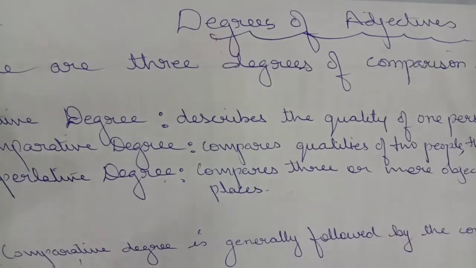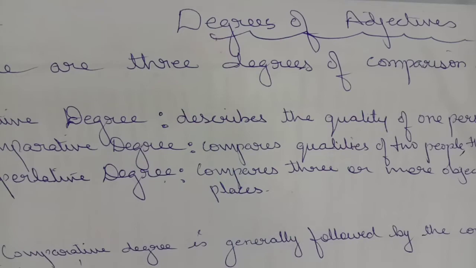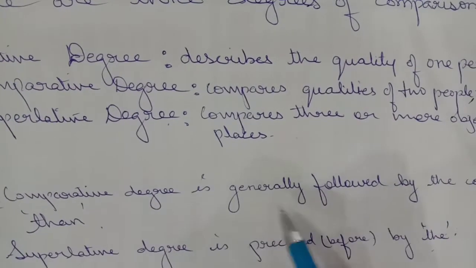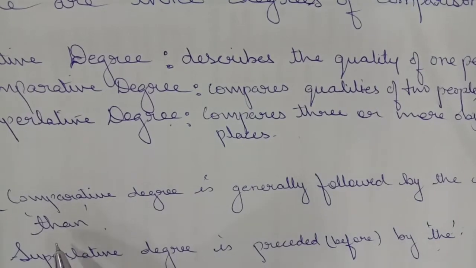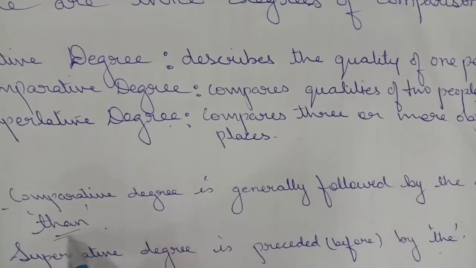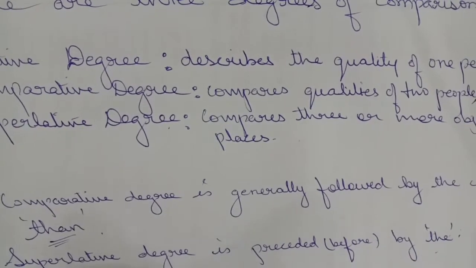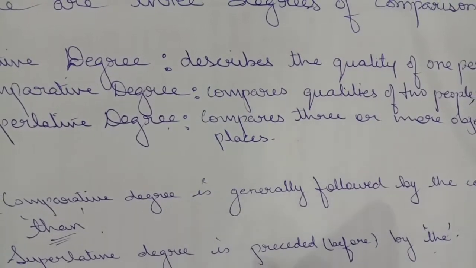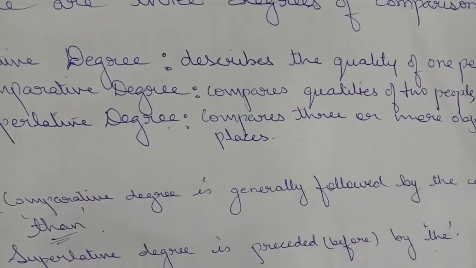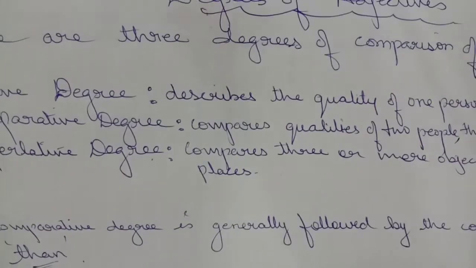So in this way, we can say that we have 3 degrees of comparison: positive degree, comparative degree, and superlative degree. Kindly note, comparative degree is generally followed by the conjunction than. In the comparative degree, you will get the conjunction than. And superlative degree is always preceded by the. You'll always get the in the superlative degree.